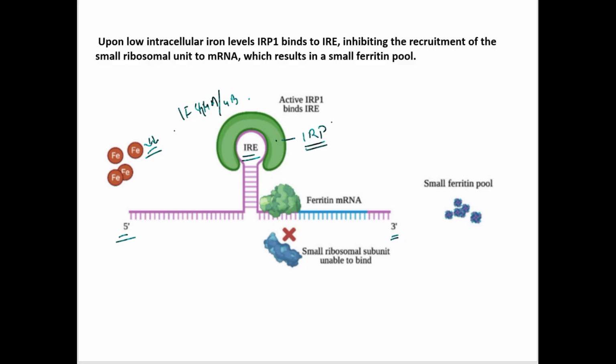So, upon binding of this IRP with IRE, the small ribosomal subunit cannot bind in this region, and there will be no translation of this ferritin mRNA. Due to which there will be small ferritin, as there is a low amount of iron inside the cell, there is no requirement of ferritin. So, ferritin is not synthesized.